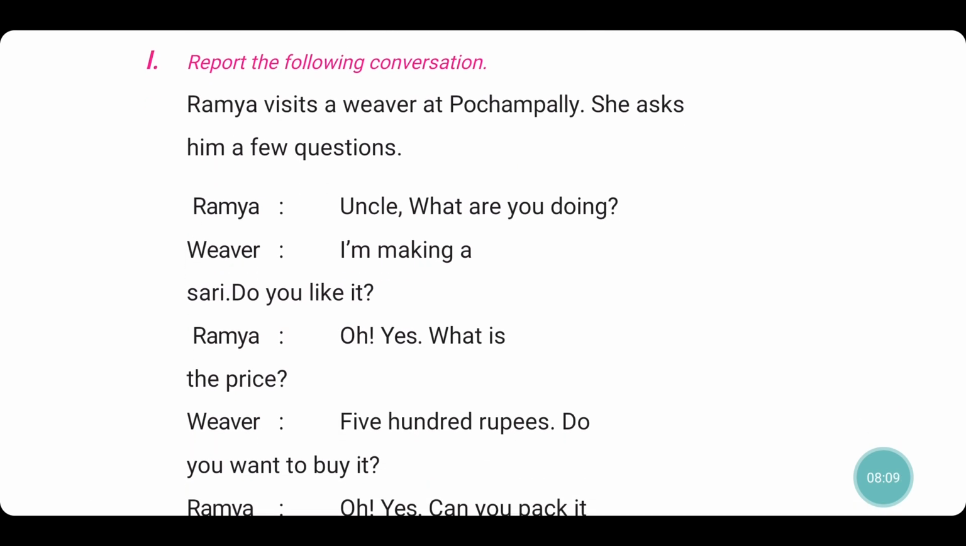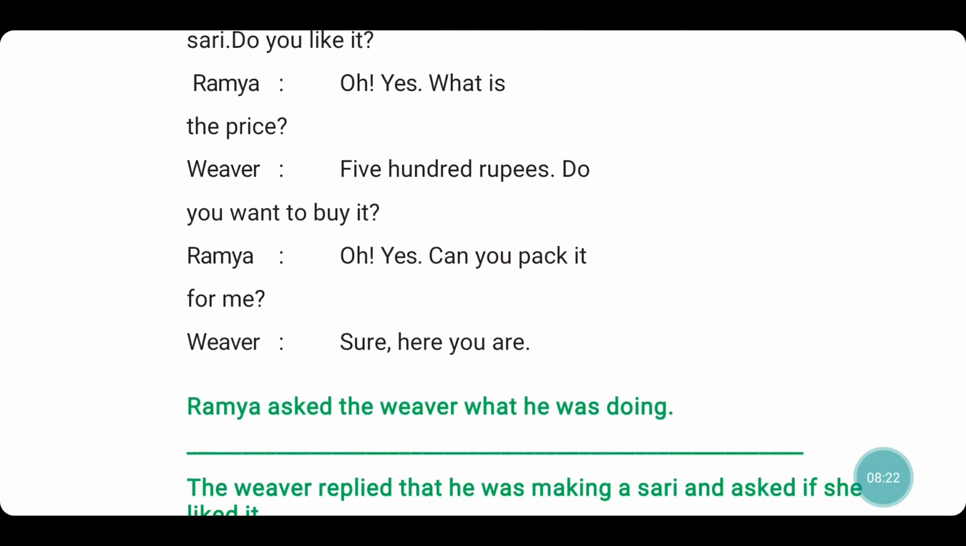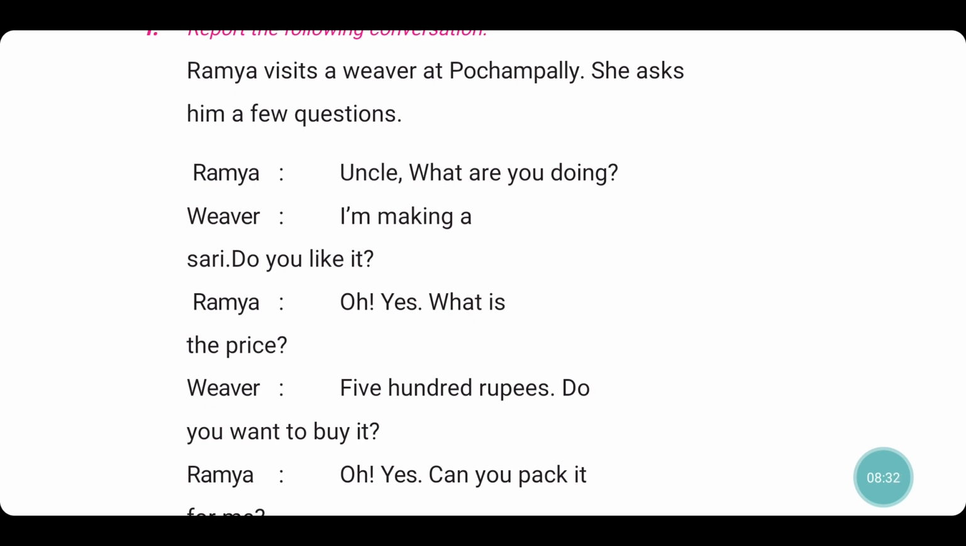Report the following conversation. Ramya visits a weaver at Pochampalli. She asks him a few questions. Ramya is telling, "Uncle, what are you doing?" How will you change that sentence into indirect speech? Ramya asked the weaver what he was doing. First the subject, then the verb.